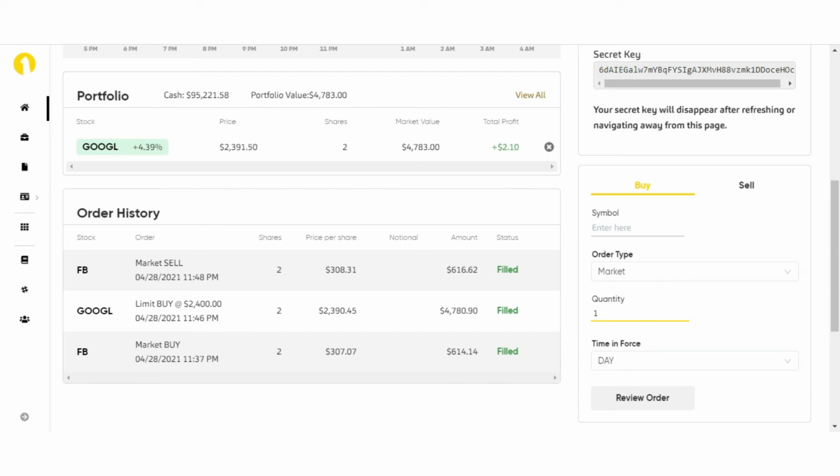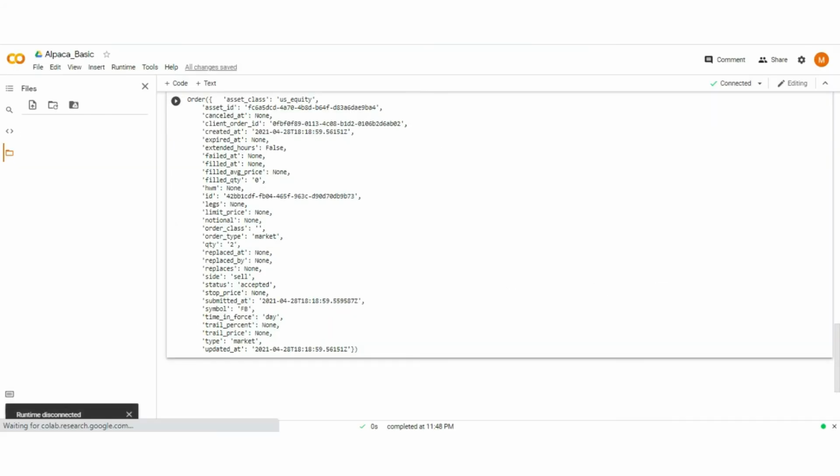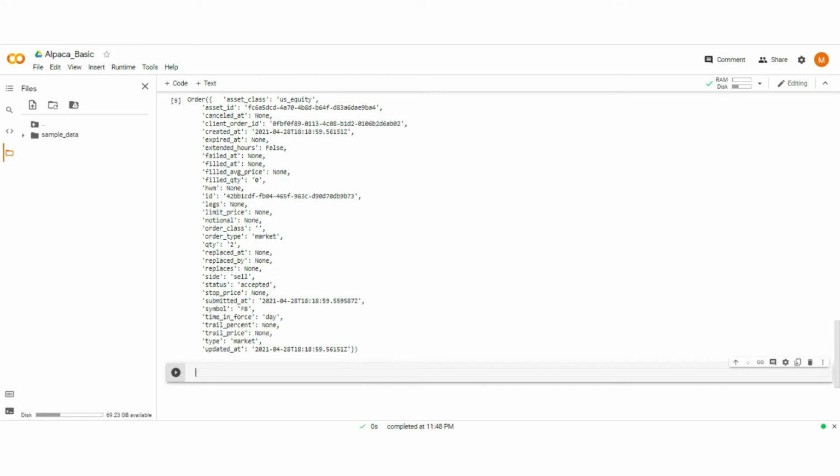As you see, we don't have Facebook stock in our portfolio. Now move to the collab. Let's try to sell 5 more stock of FB. For that type